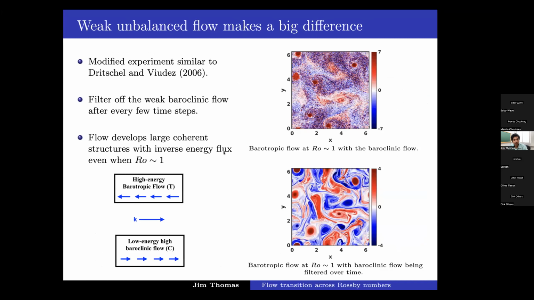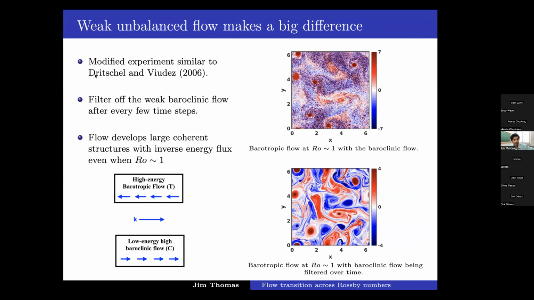So I'll make one more comment before I finish the talk. One of the interesting results of this work is that the amount of unbalanced energy you need to disrupt balanced structures and break coherent vortices is really small when Rossby number is order 1. It's in contrast to the small Rossby regime, where we need a lot of unbalanced flow or waves to cause this damage.